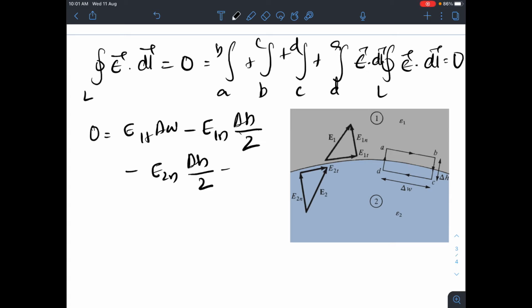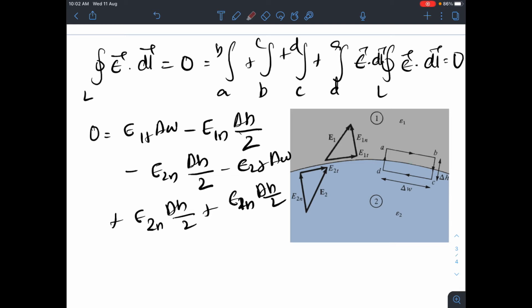Now again, if you go like this, it is E2t into delta W for C to D. Then it will become plus when it comes from D to A, because your E2n as well as E1n components are in the same direction as we have considered the loop. So E2n into delta H by 2 plus E1n into delta H by 2. Right, so this is the complete integration.